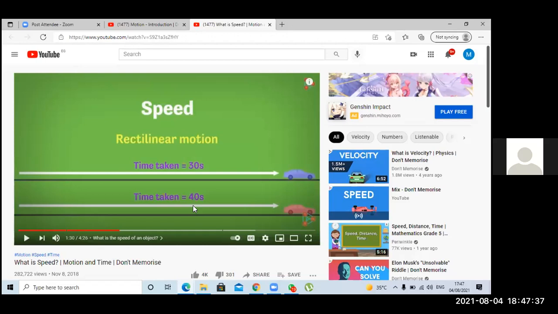Why does the blue car have higher speed? Because it moves the same distance, but the time is high or low? Low. Lower time, less time, excellent. So here we considered the distance and we considered the time. When the object takes less time, that means it has higher speed.